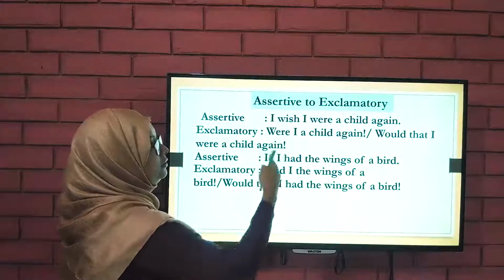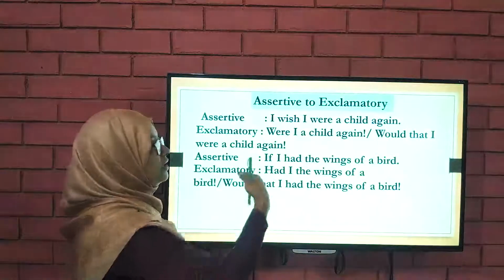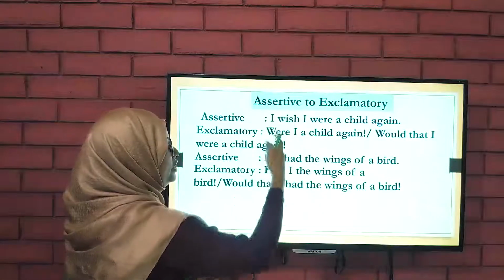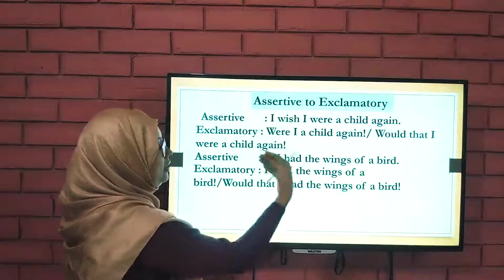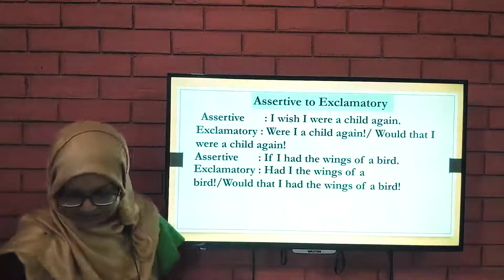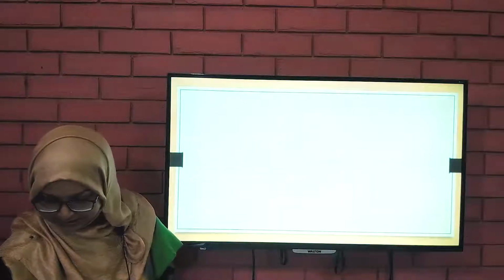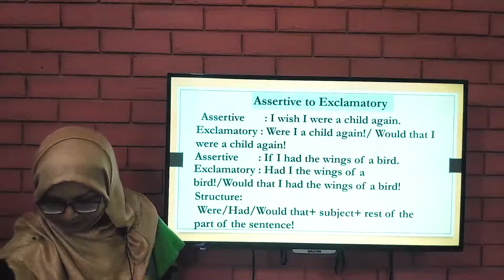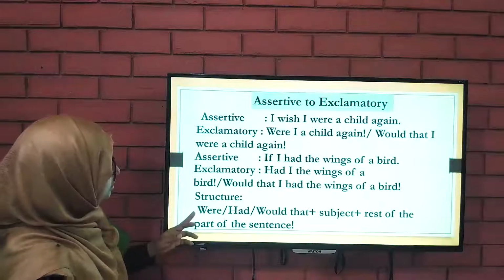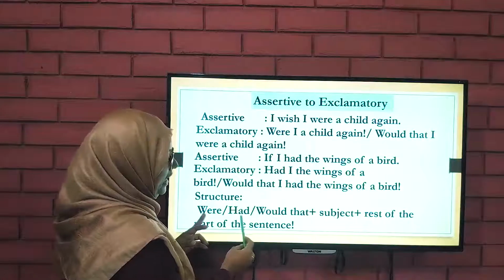So this is very common. Would that is a very common structure. You can use it instead of I wish, instead of if, and then you can write this type of sentence. And so what would be the structure of this sentence? Okay, so the structure is, first you will write were, had, would that.